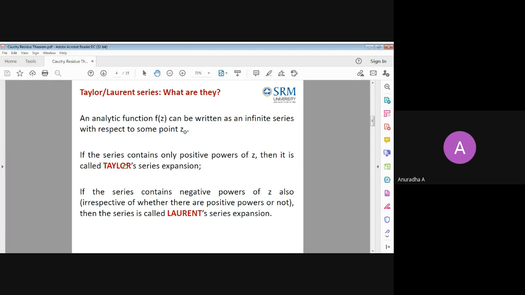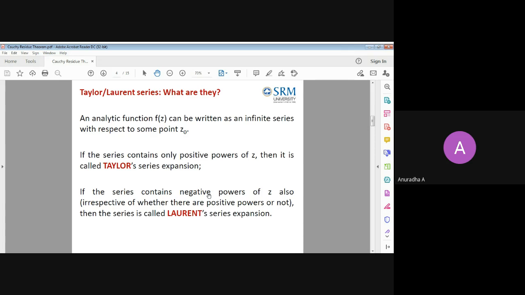What the difference is alone I have shown here because they may ask this in MCQ. Both these are expansions of a series. If in that expansion only positive powers are there, it is called a Taylor series. If negative powers are also included, it is called a Laurent series. Fully negative powers also we can expand, or a mixture of positive and negative. All this depends on that particular point about which we expand.